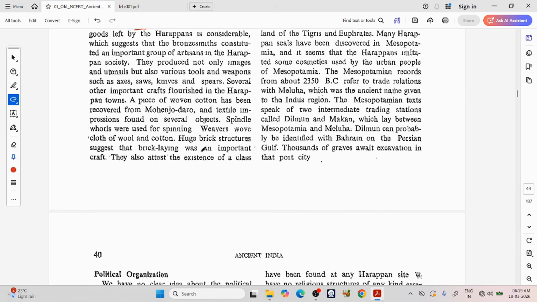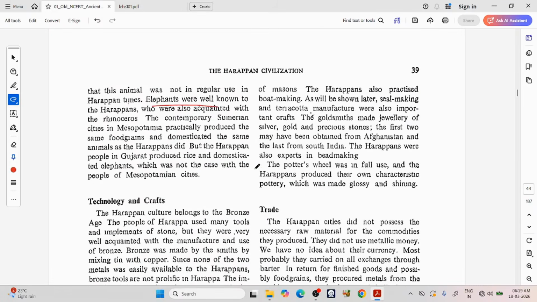Huge brick structures suggest that bricklaying was an important craft. They also attest the existence of a class of masons. The Harappans also practiced boat making. As will be shown later, seal making and terracotta manufacture were also important crafts. The goldsmiths made jewelry of gold, silver, and precious stones. The first two may have been obtained from Afghanistan and the last from India. The Harappans were also experts in bead making.